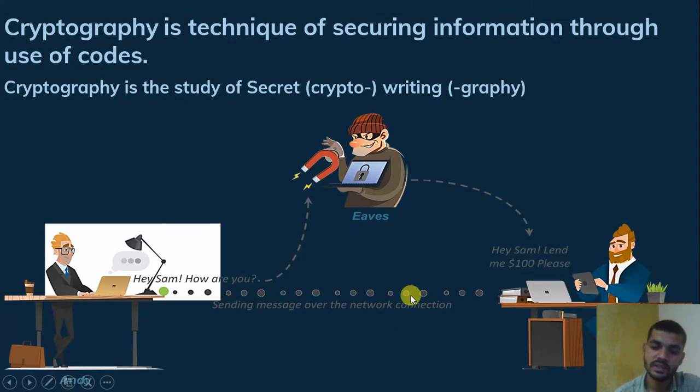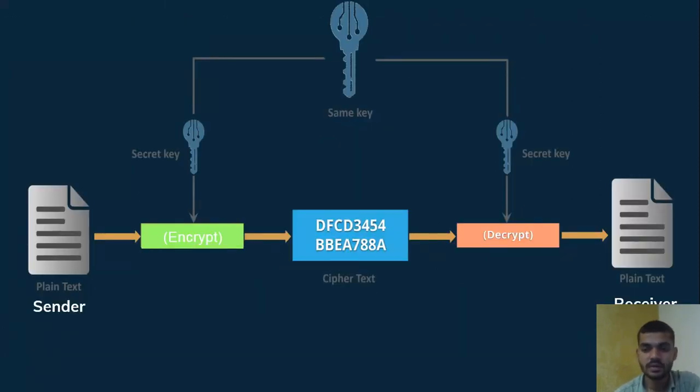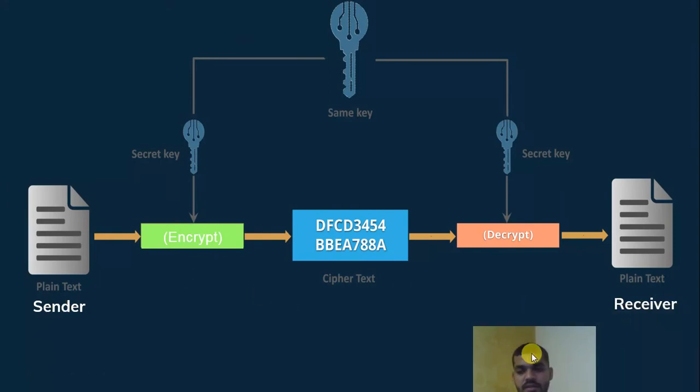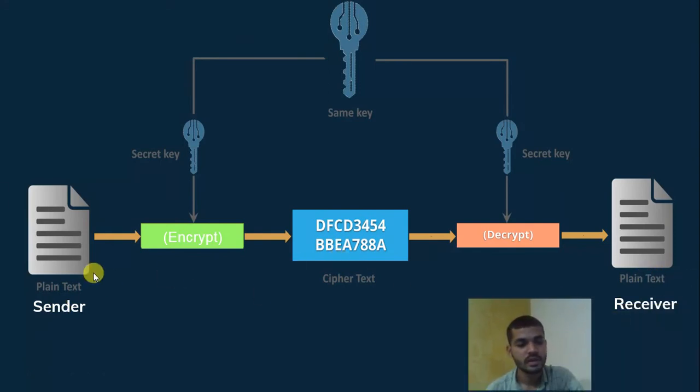To prevent this type of attack, we use cryptography. So this is what happens in cryptography. Here is the sender and here is the receiver. Here is the plain text, and the receiver also receives the plain text. How does the plain text go to the receiver? By using cryptography.